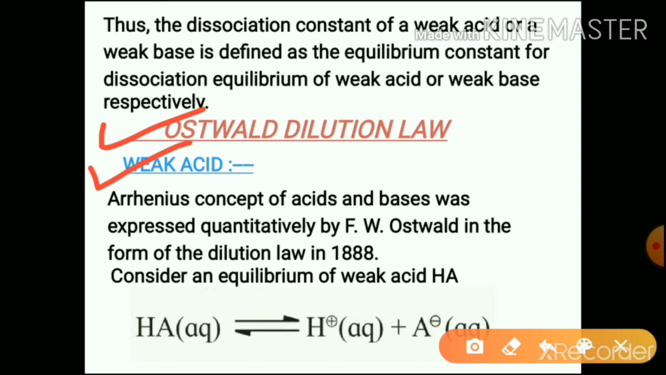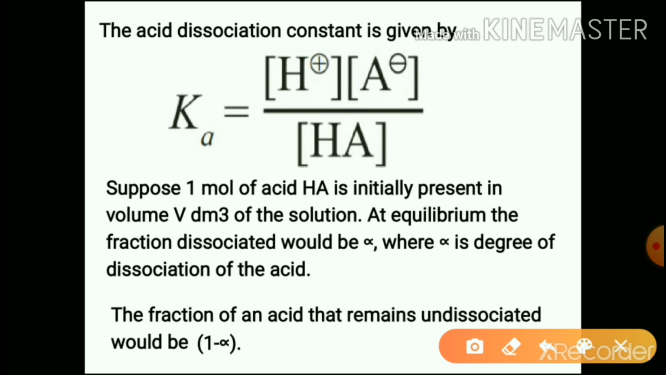Ostwald dilution law for weak acid. Consider a weak acid HA, which undergoes dissociation to form H+ and A- ions. So we can write the equilibrium constant, which is called the acid dissociation constant, in this way, just as we have written.